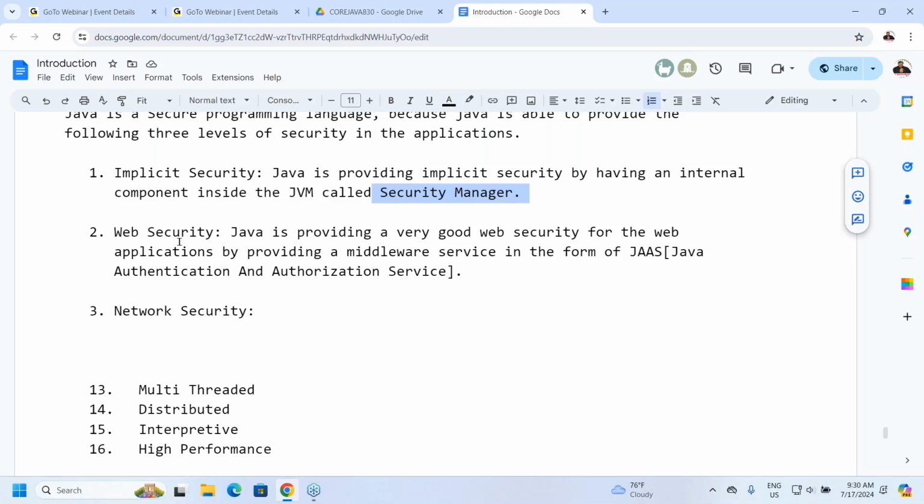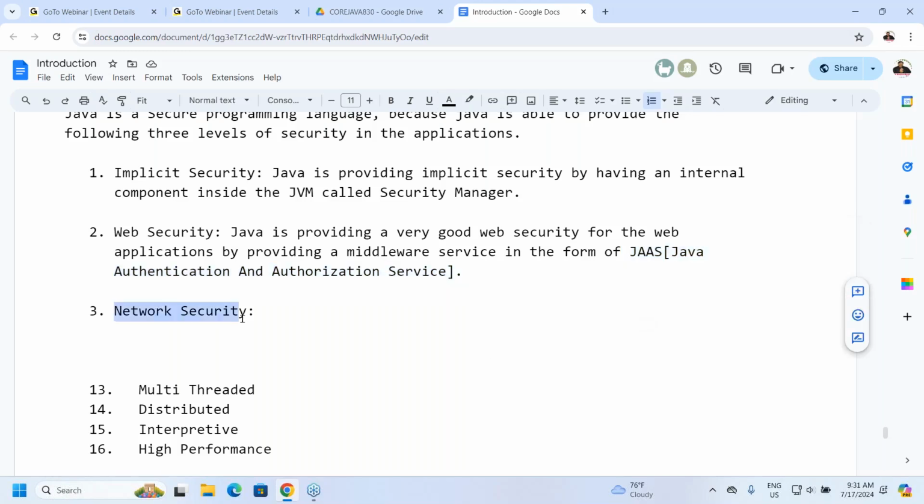How does Java provide web security? Because of the middleware service in the form of JAS. What is that JAS? Java Authentication and Authorization Service. It has the implementation of the authentication and authorization mechanisms. If we provide JAS in our application, authentication and authorization will automatically come to us. Got it or not? Right, sir.